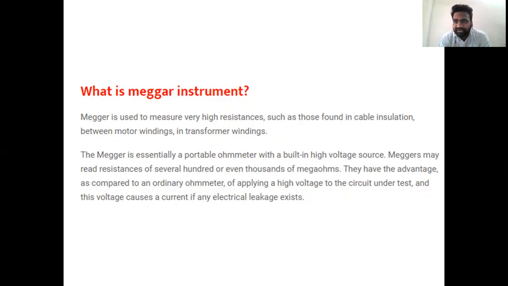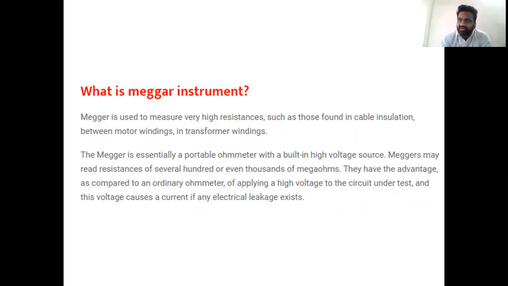The Megger is nothing but a portable ohm meter with a built-in voltage source. We don't have additional outside voltage sources; within the instrument itself, the Megger has a voltage source. It can read from a starting ohm resistance to several thousand megohms of resistance.